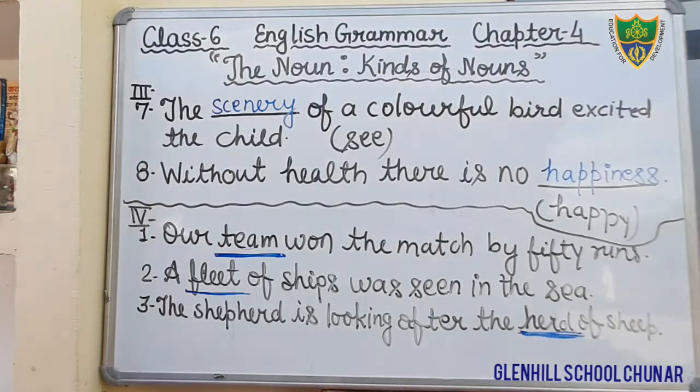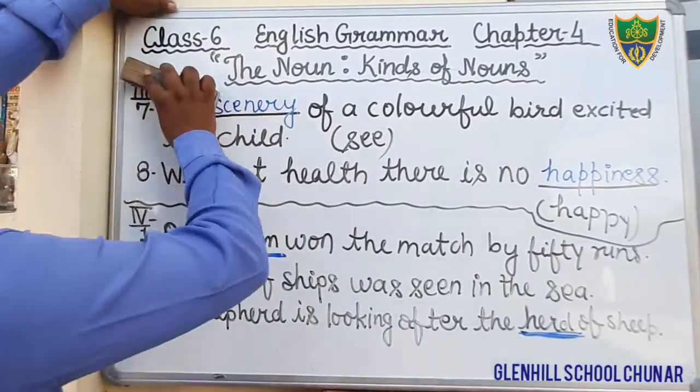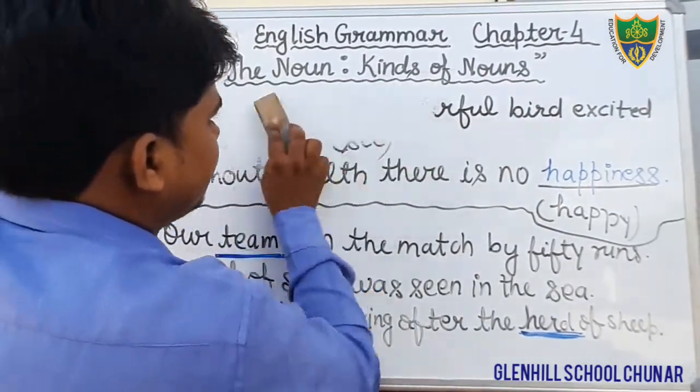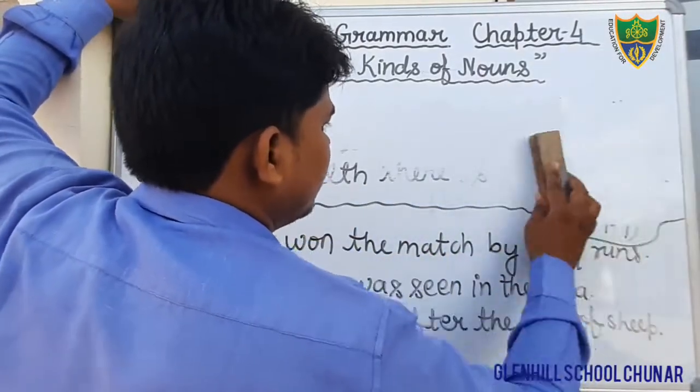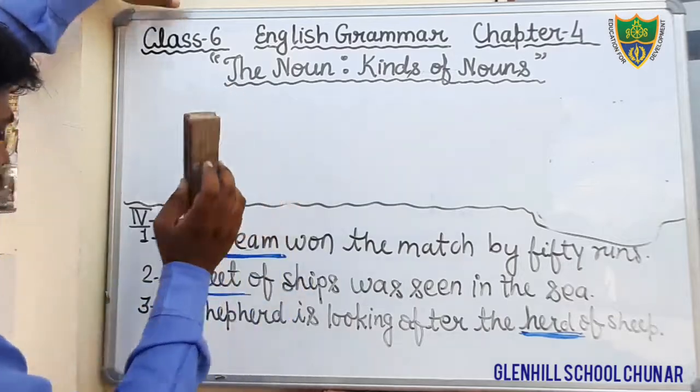Okay students, come to the next question. Okay, I am going to erase these questions. Just see the next question, students. Question number 4.